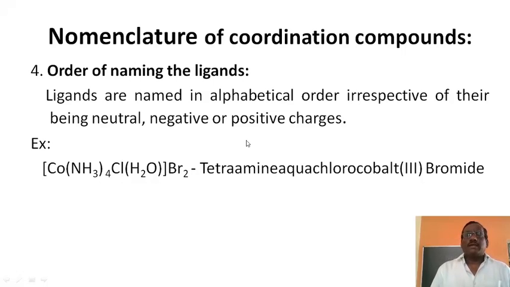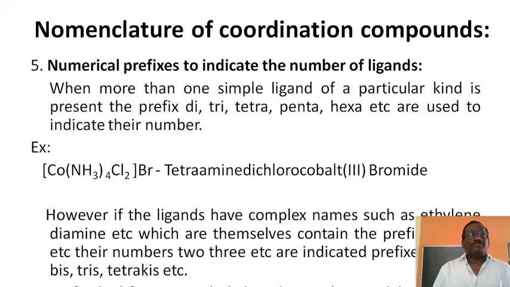Priority is given based on the alphabetical order of the names. In this example, ammonia is ammine, chlorine is chloro, and H2O is aqua. So ammine comes first, then aqua, then chloro. Hence the name: tetraammine, aqua, chloro, cobalt, bromide. That is the naming of this complex ion.